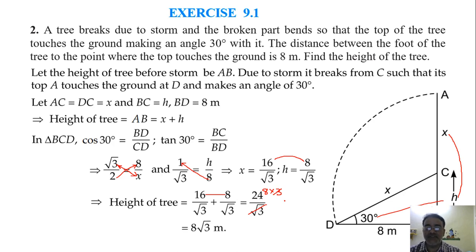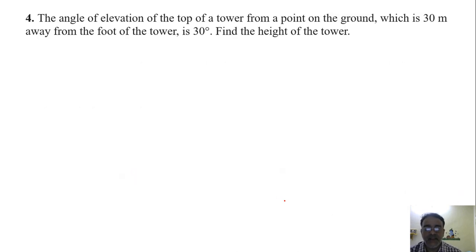Any doubt in this question? No, sir. Okay. Now question number 4. This is also related with one unknown. The angle of elevation of the top of a tower from a point on the ground which is 30 meter away from the foot of the tower is 30 degree.